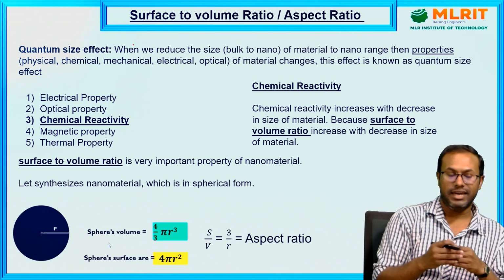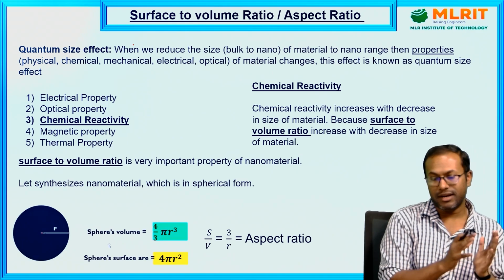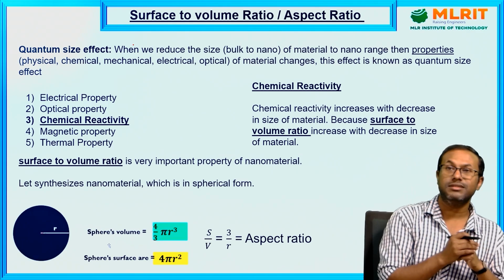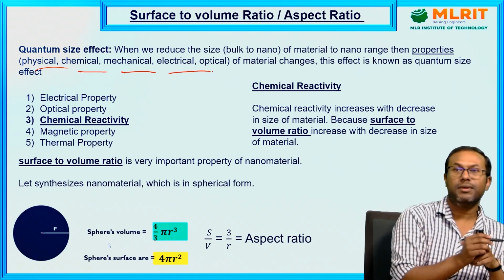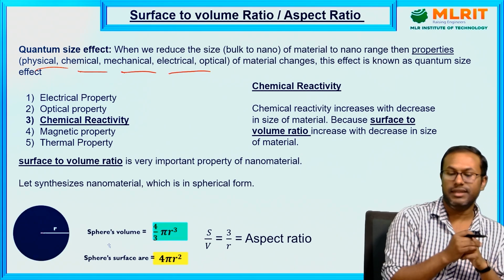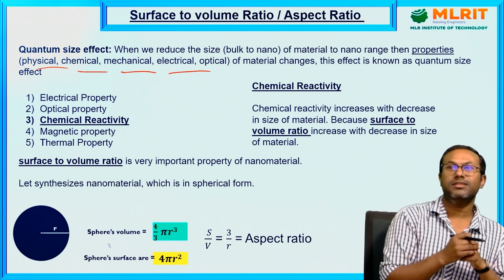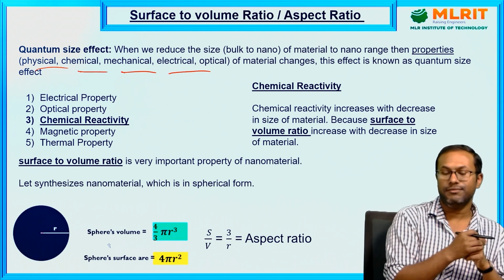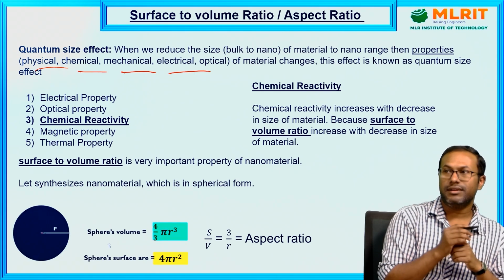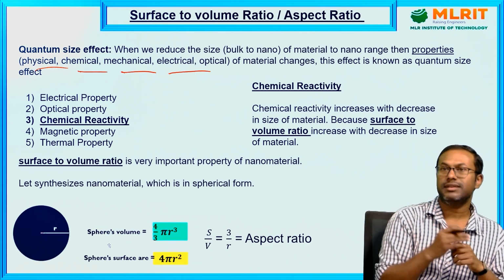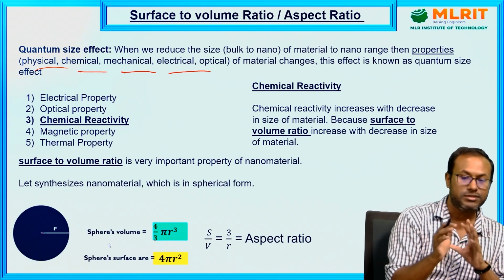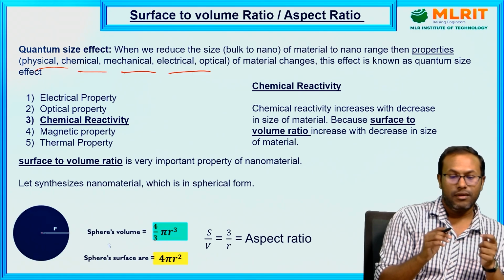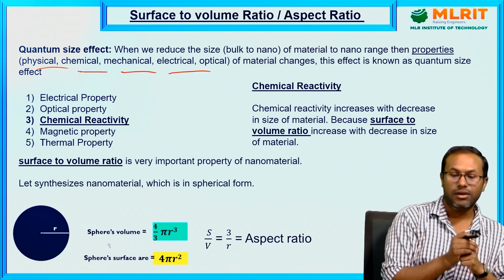Because when you reduce the size, when you transform from bulk material to nanomaterials, a lot of properties change, like physical, chemical, mechanical, electrical and optical properties. To explain those properties, we have to take care of quantum phenomena. At that time, we cannot directly treat it as a particle; rather we have to treat it as a wave. To explain how these properties change, we have to introduce the concept of quantum mechanics. That's why it is called quantum size effects.